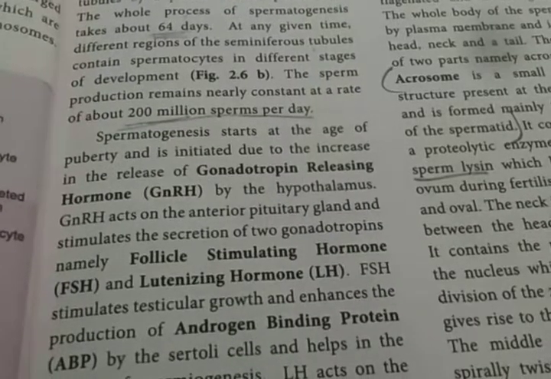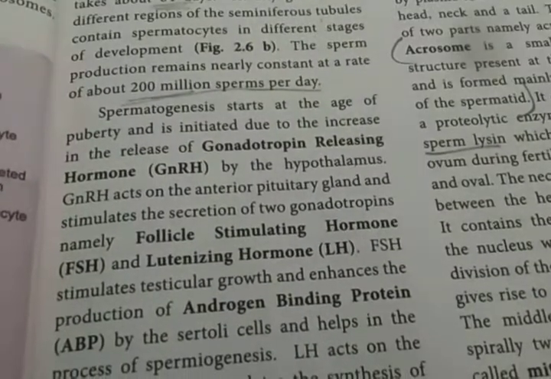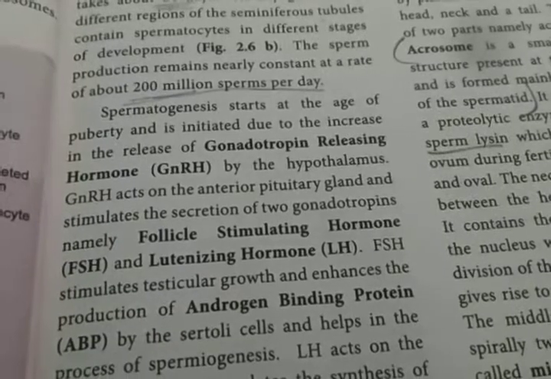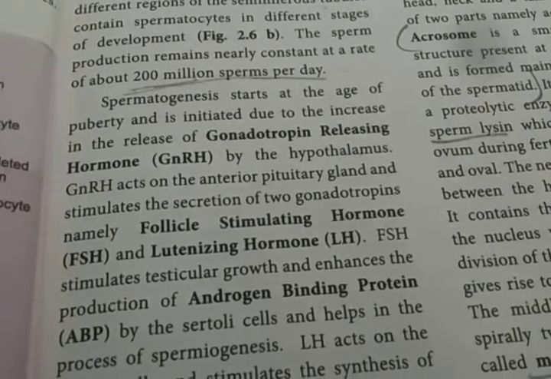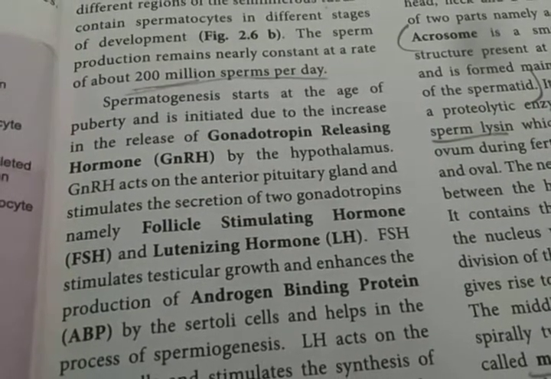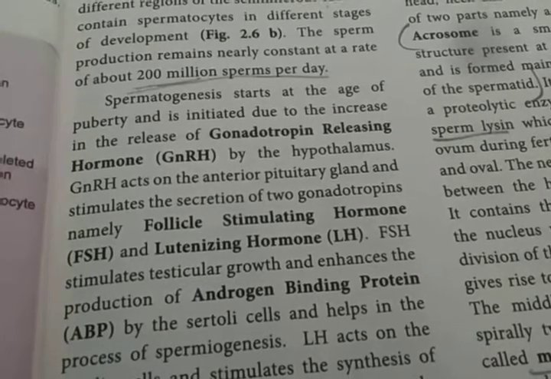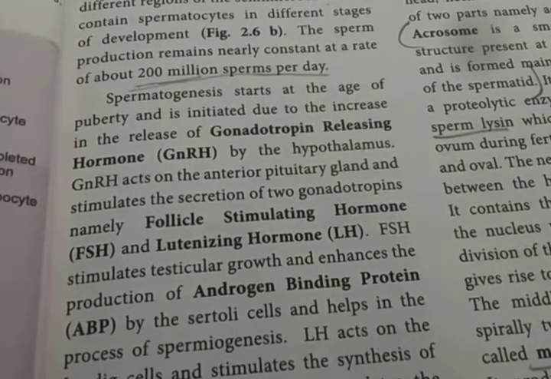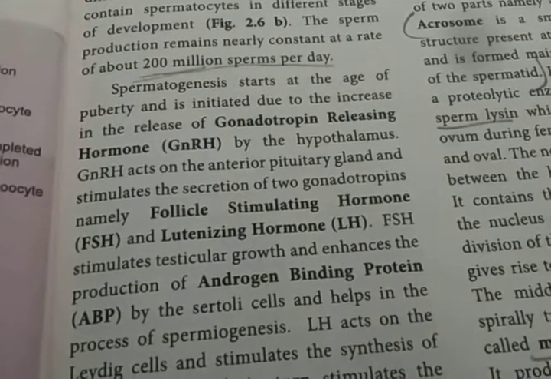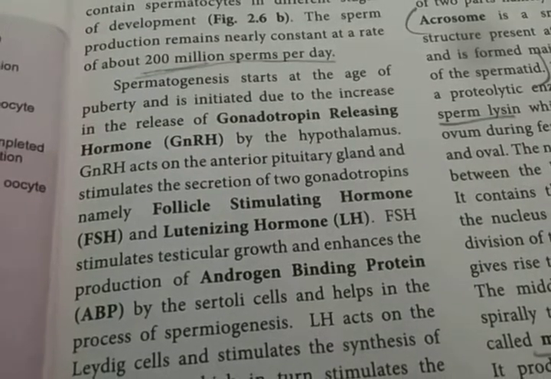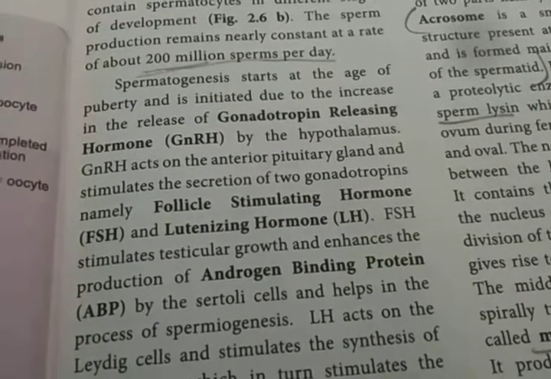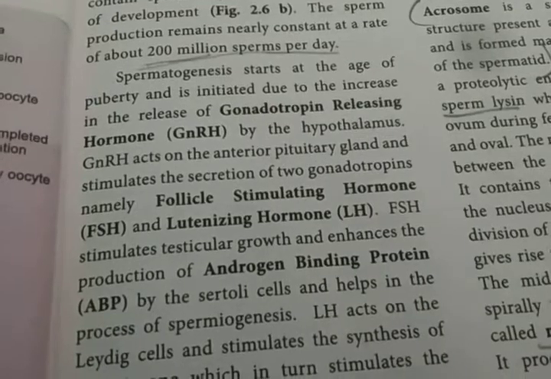Next, in the process of spermatogenesis, it starts at the age of puberty. Maturation at the age of puberty is initiated by the increase in the release of gonadotropin releasing hormone by the hypothalamus. Last year we studied a number of hormones released from the pituitary gland, which can stimulate a number of functions.